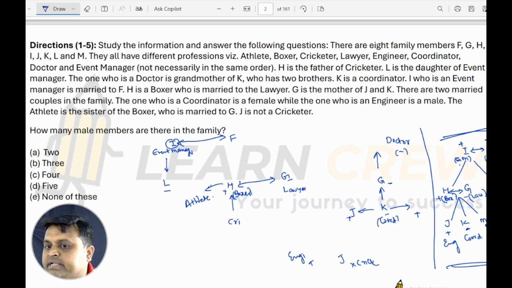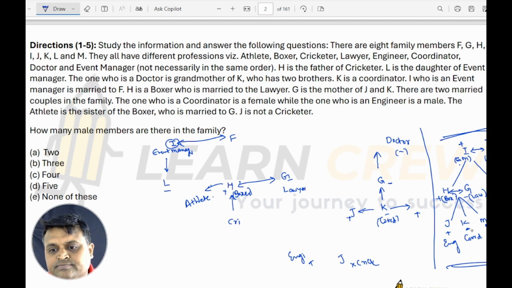I and F are a married couple. Their 2 children. So here what do you understand? H and G are a married couple. J, K, M are the children of the married couple H and G. So this is what can be understood from here.